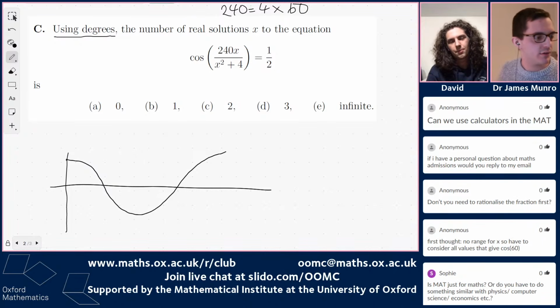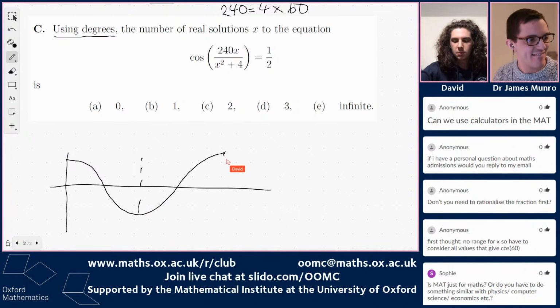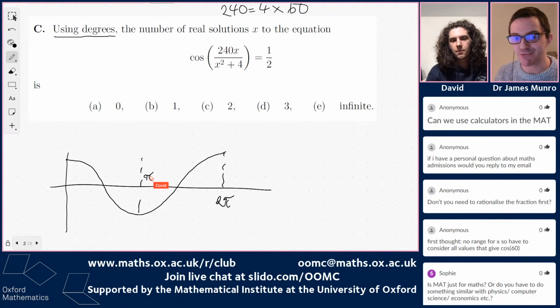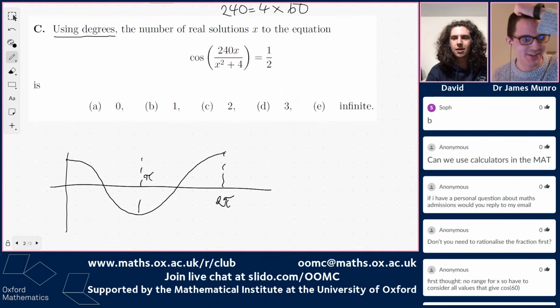If we were in radians, then this would be pi, and this would be 2 pi. Worth saying, you're allowed to use radians as part of your solution, but this question is in degrees. So how many degrees is pi radians, for people who don't know about radians?